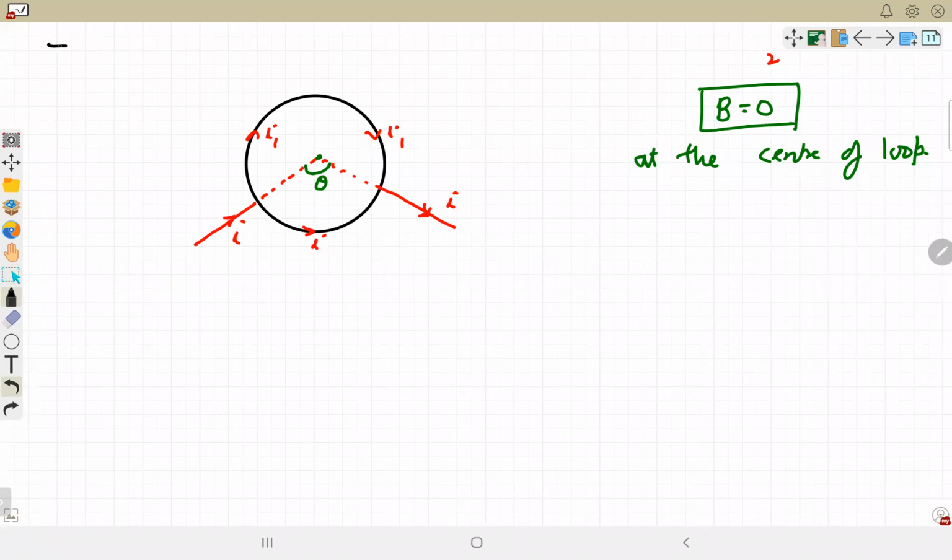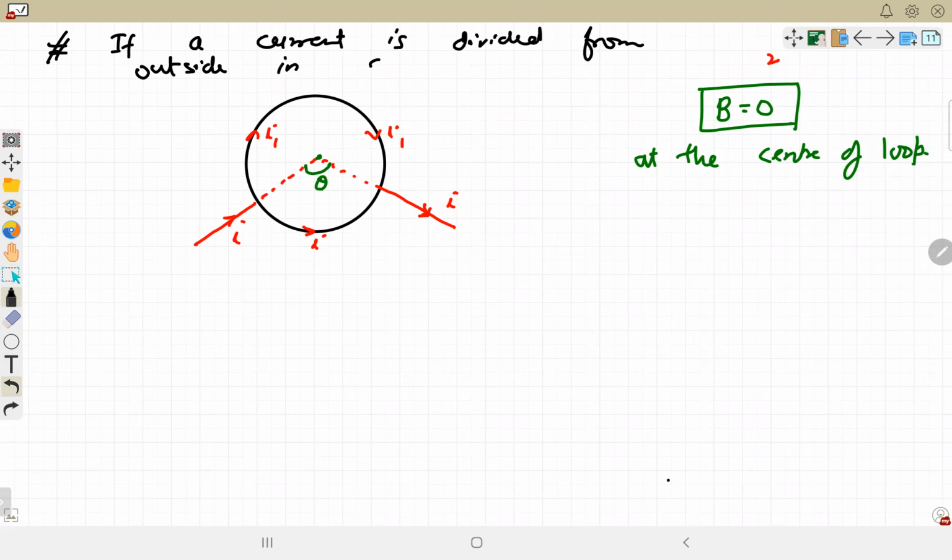If current is divided from outside in any uniform loop, it may be a circular loop, it may be a rectangle, it may be a square, the net magnetic field at the center will be zero.